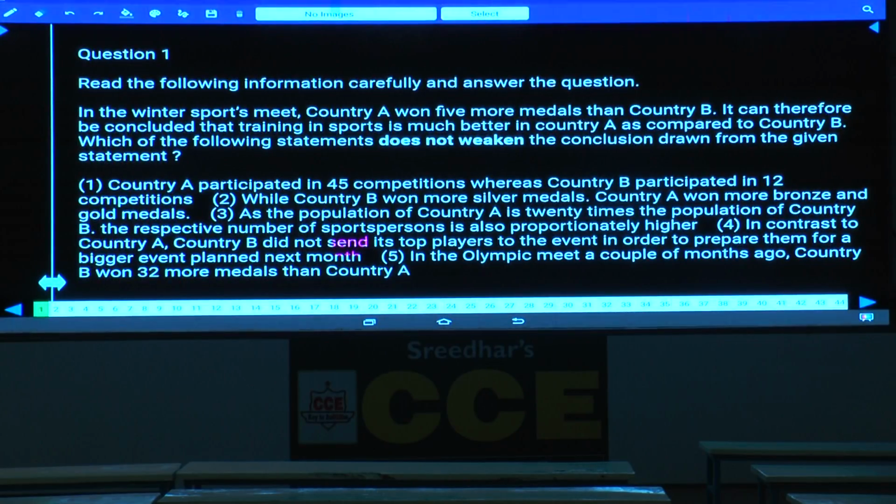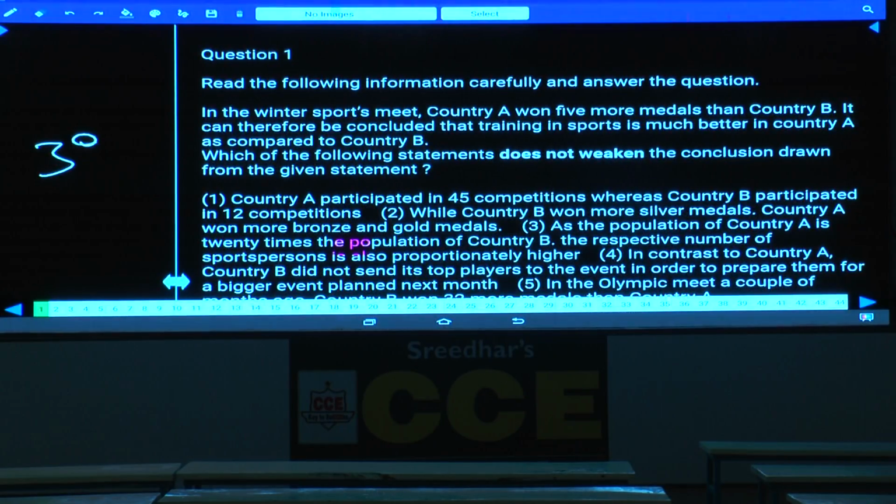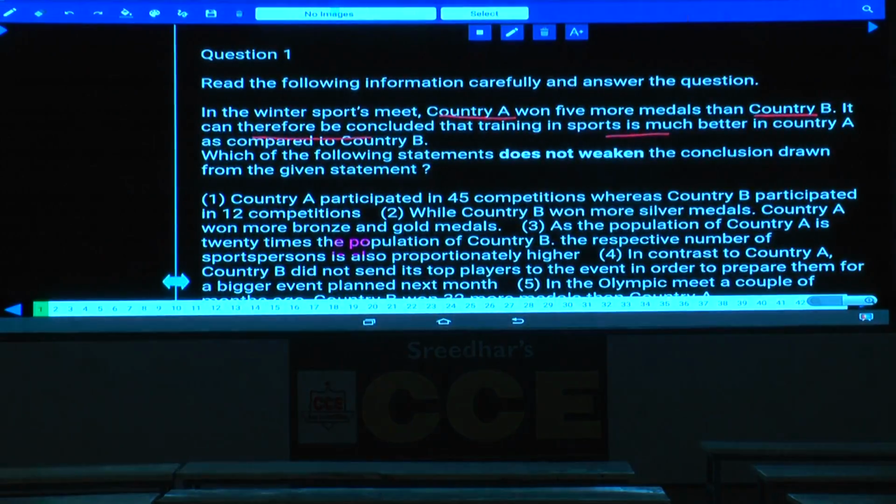Now paper number 39, question number 1. In the winter sports meet, country A won 5 more medals than country B. It can therefore be concluded that training in sports is much better in country A when compared to country B. Finally, with the help of these 5 more medals, they conclude that the training in A is more than that of B.